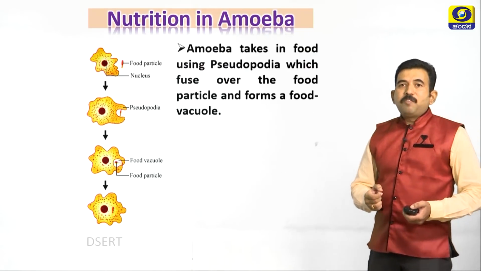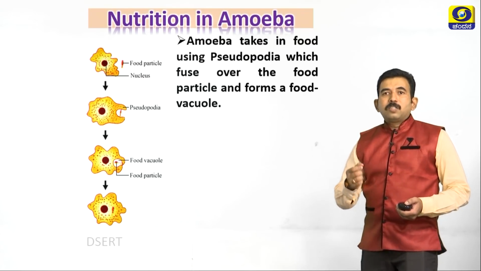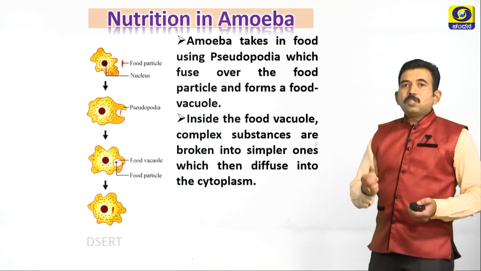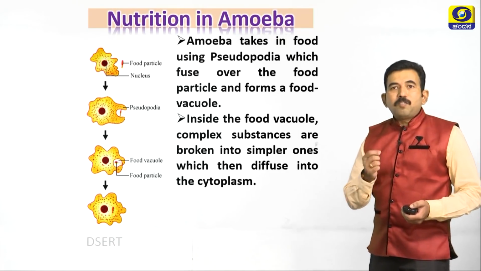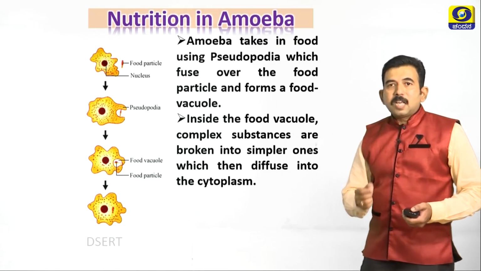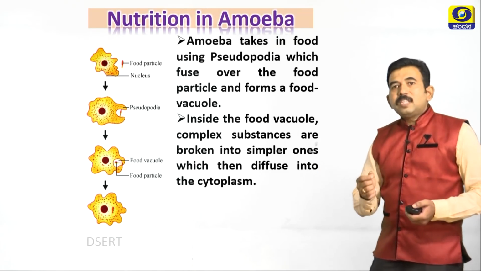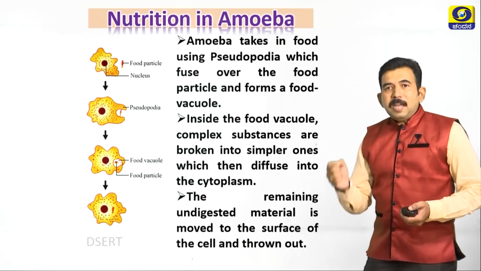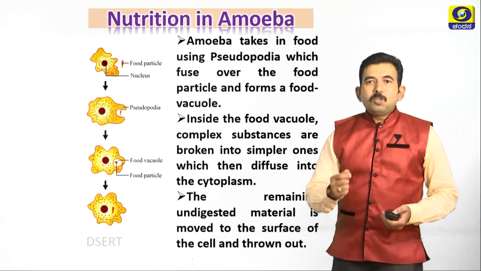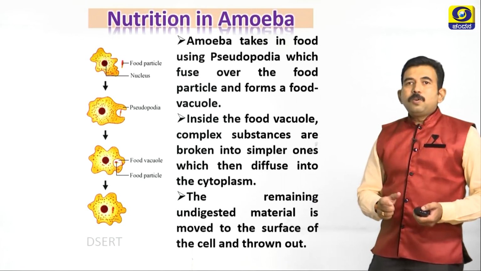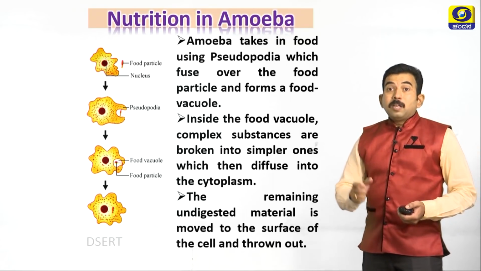Amoeba engulfs the food by using pseudopodia or false feet, which fuse over the food particle and form a food vacuole. Inside the food vacuole, complex food substances are broken into simpler ones, which then diffuse into cytoplasm. The remaining undigested material is moved to the surface of the cell and thrown out. This is the overall nutrition process in amoeba.